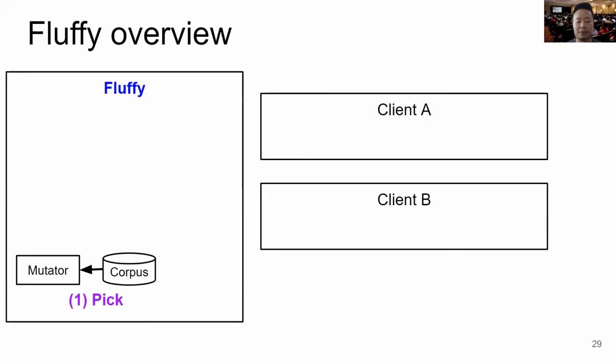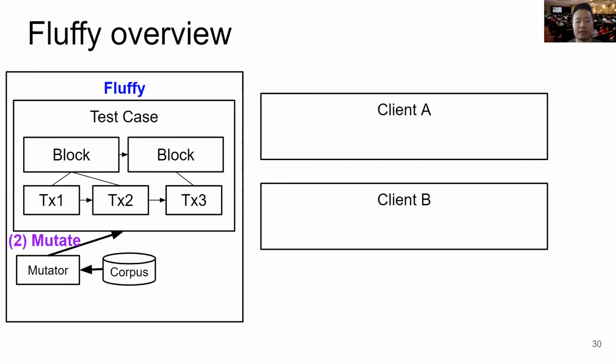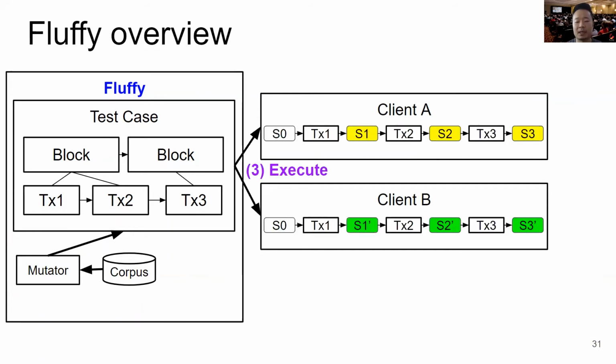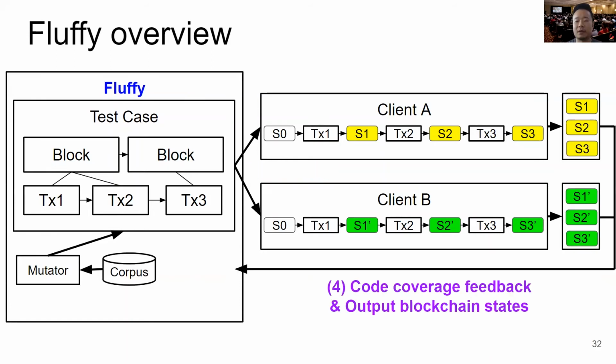So from the corpus of previously executed test cases, we pick a test case and we mutate the test case to generate a new test case, which has multiple transactions with their dependency information, and we execute the transactions on the client, which gives us the output blockchain states.